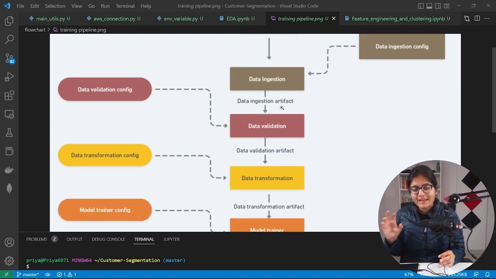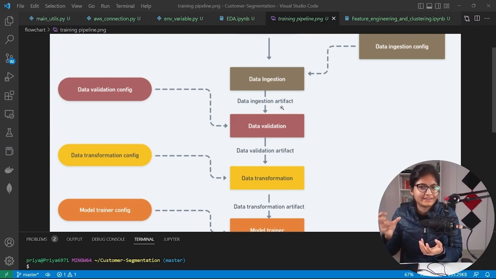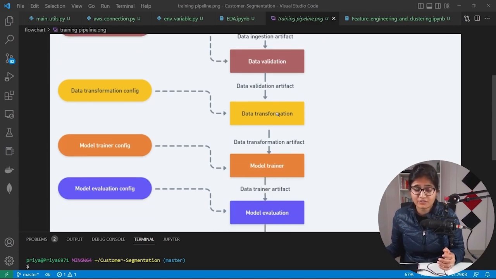Once we get the data from the MongoDB database, we have to validate that data, whether the schema is fine and whether it contains all the structural things correctly. Then only will I go to the next step, which is called data transformation.